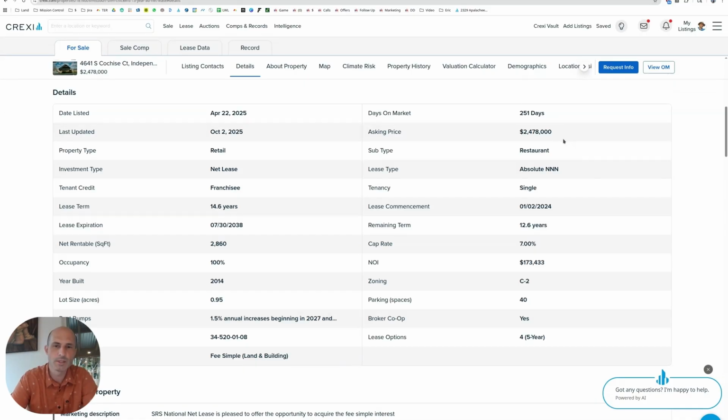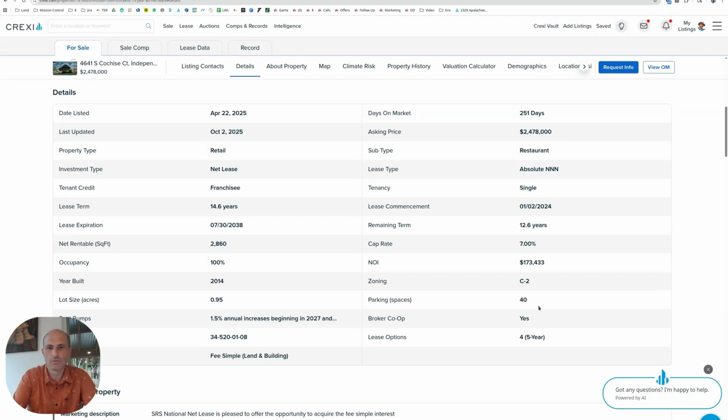A couple of people have been going for a 7 cap. A lot of them have been going in the 6s, one or two in the 5s, but mostly in the 6s, upper 6s to 7% cap rate is what they seem to be asking. So maybe these actually traded at a 7, or maybe upper 6s, 7 or 7 and a hair. NOI is 173. All these deals we've been looking at seem to be in the higher hundreds, lower 200s, like 175 to 225 or something like that.